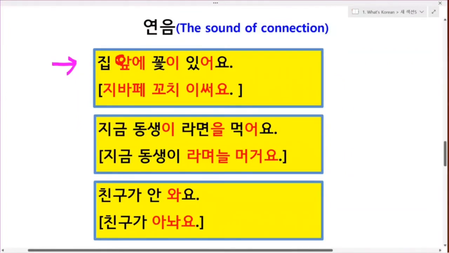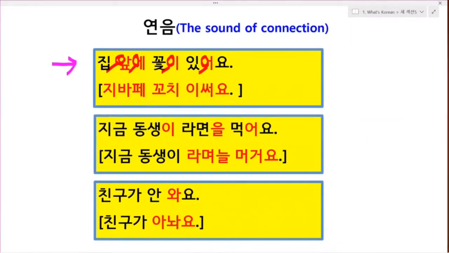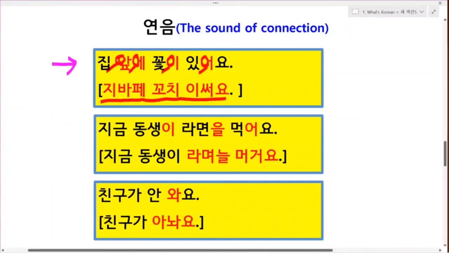Here, here, here, here. Okay, good. We can read this. 집 앞에 꽃이 있어요. Okay, good. Next.